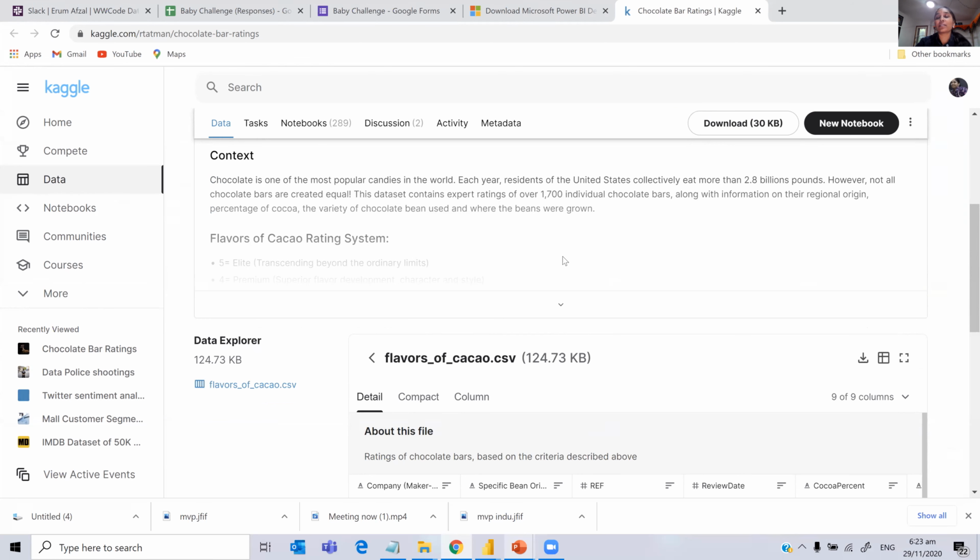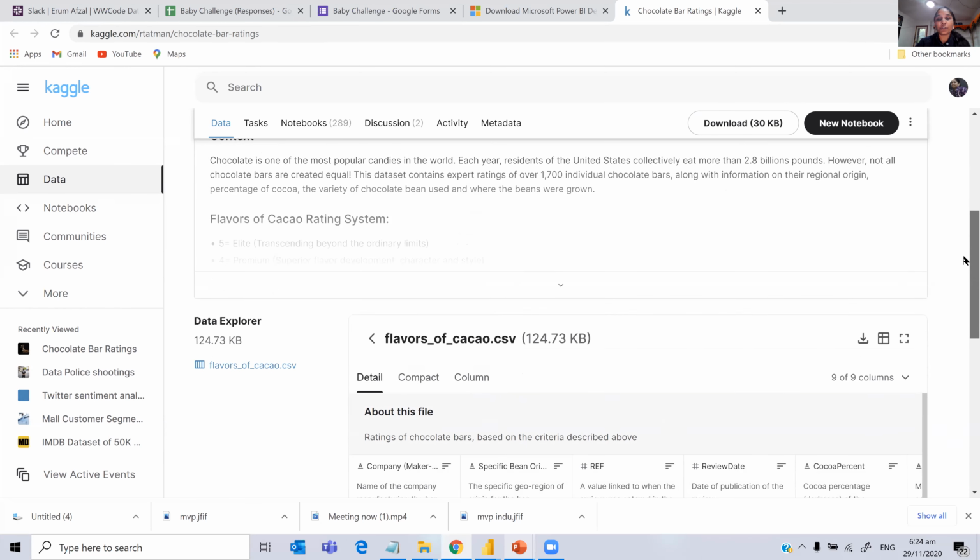This dataset contains reviews of 1,700 individual chocolate bars, along with information on their regional origin, percentage of cocoa. You must have seen percentage of cocoa is 50%, 70%, 80%. Some like dark chocolate, I think kids don't like dark chocolate and things like that, right? And the variety of chocolate bean used. I never thought that there are so many chocolate beans being used. After seeing and analyzing this, I came to know about it. So this is the data set that we are going to use.